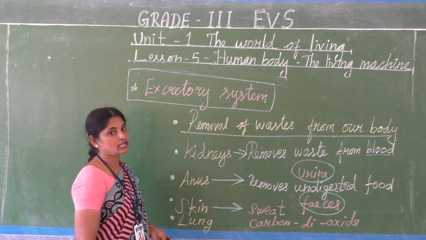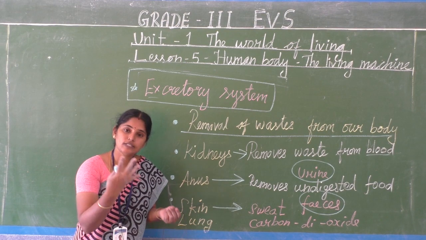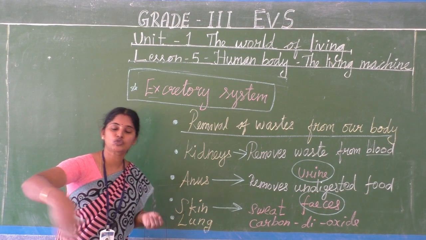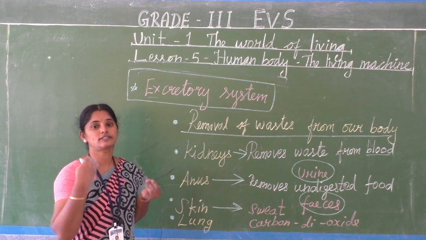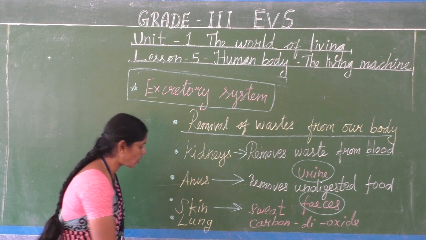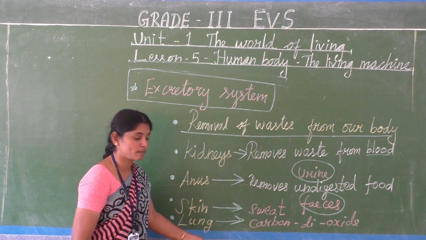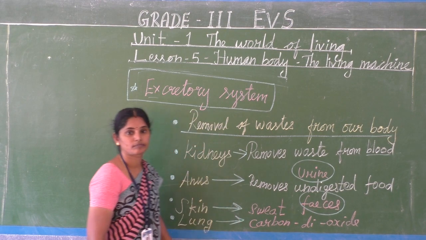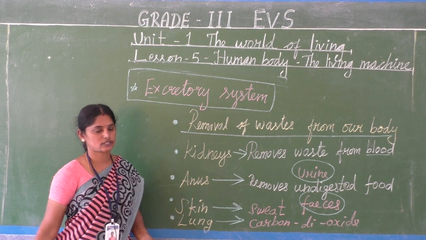How lungs? See, we breathe in the gas called oxygen. It's being utilized, transferred through the blood. Then the waste gas also comes out, that we call carbon dioxide, isn't it? So this also comes under the excretory system.